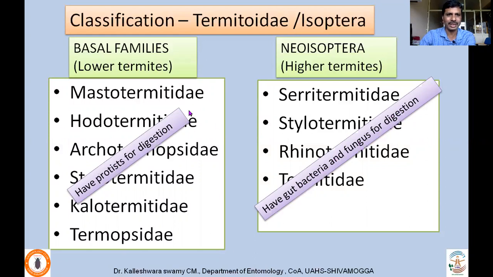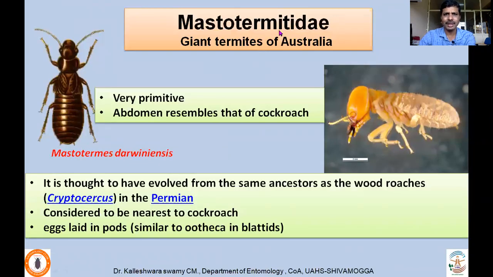So don't worry about the different families at this juncture. I'll touch upon only a few of the families which are economically important. There is a family called Mastotermitidae. They are commonly called giant termites of Australia. They are very primitive. Their abdomen resembles that of a cockroach. It is thought to have evolved from the same ancestors as the wood roaches.